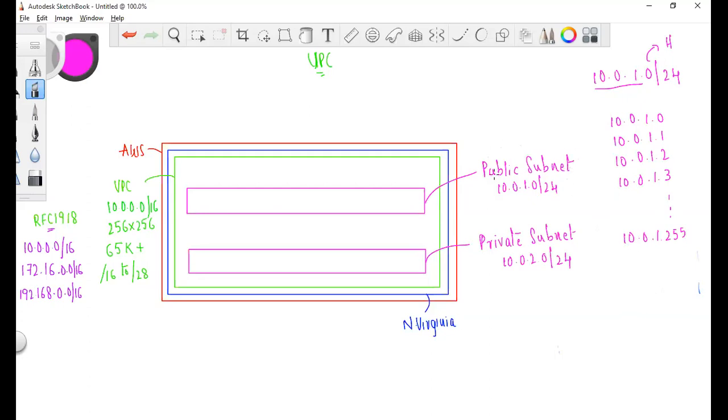So in every subnet, the first four and the last one are basically reserved by AWS. We'll see in the slides what they are reserved for, but you have to remember that in each and every subnet, the first four and the last one are reserved by AWS. That means even if you logically think you have 256 IP addresses, you can use only 251 IP addresses.